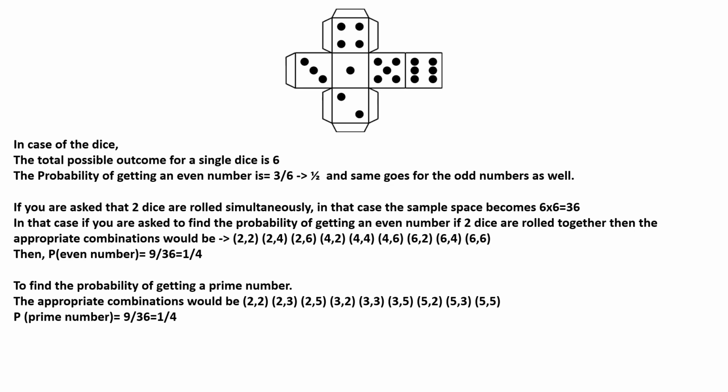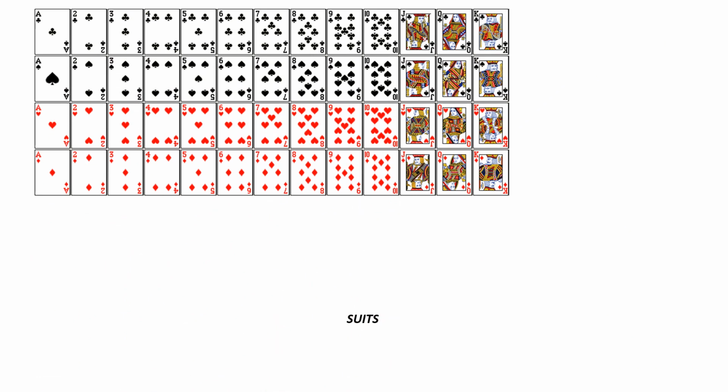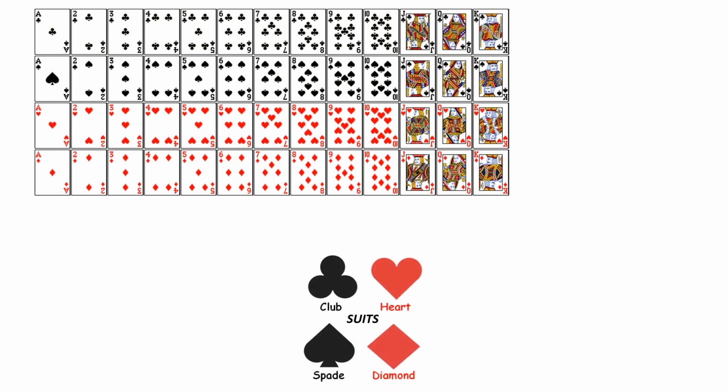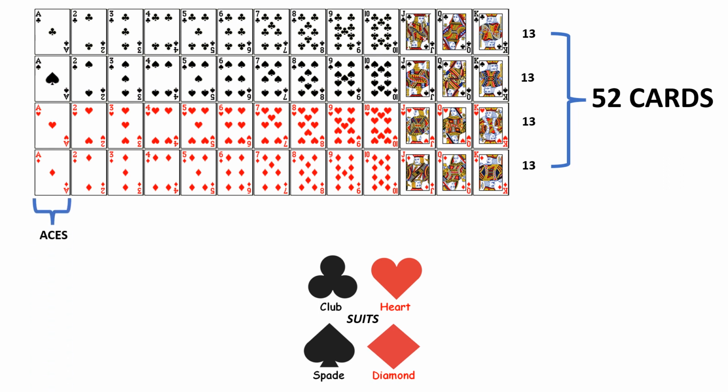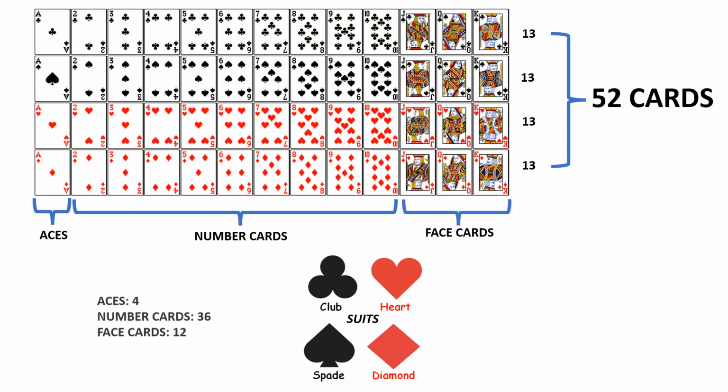Now coming to my favorite part, which is the cards. This is a normal deck of cards which consists of 4 suits. One is black, which consists of club and spade, and the other color is red, which consists of heart and diamond. Each of the suits has 13 cards in it, which makes it a total of 52 cards in a deck, where there are 4 aces, 36 number cards, and 12 face cards.